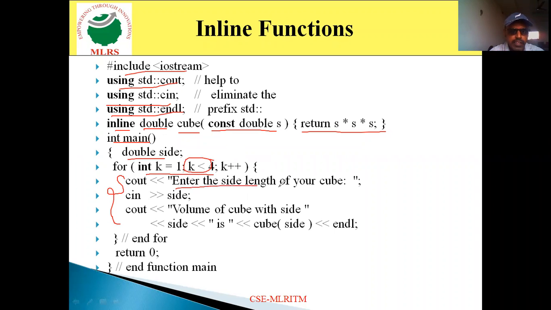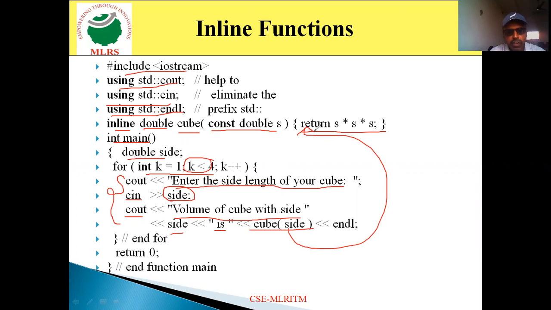Every time, it asks you to enter the side length of your cube. So through the cin statement, we store some value to the sides. We assign some value to the sides. Then the next statement, your value of the cube with side, will appear on the output screen. Side value will appear, and the cube of sides. This is the function call. So it replaces with this function code: return s into s into s.